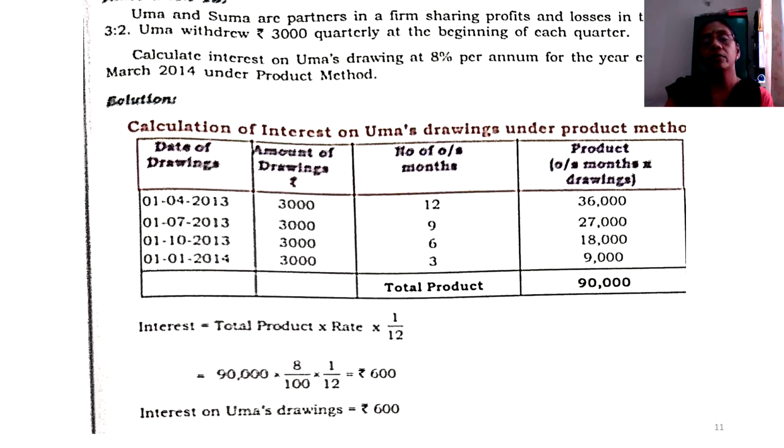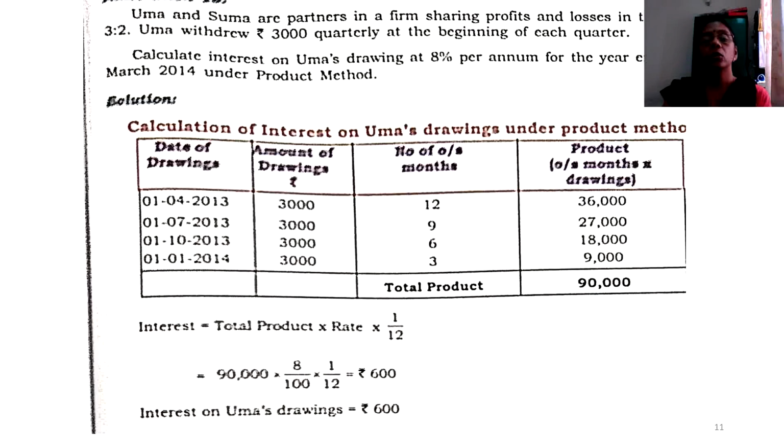From the examination point of view, the method would be specified in the question. But in the absence of the method being given, you may have to drop whichever method is convenient for that question. I will tell you at the end of the summarization which method has to be followed in the absence of the specification given in the question.